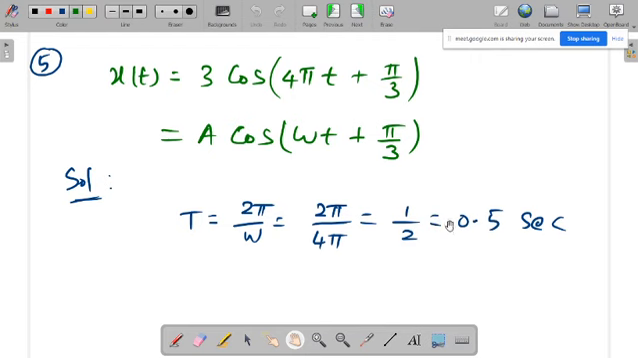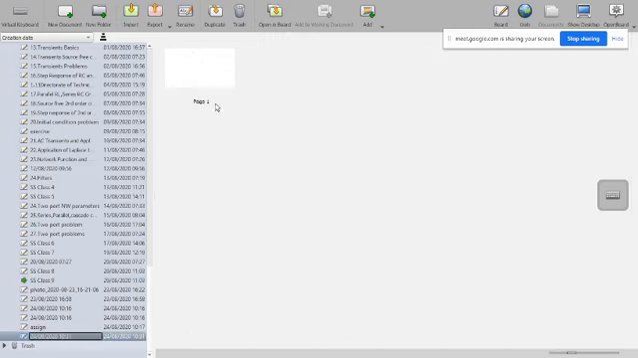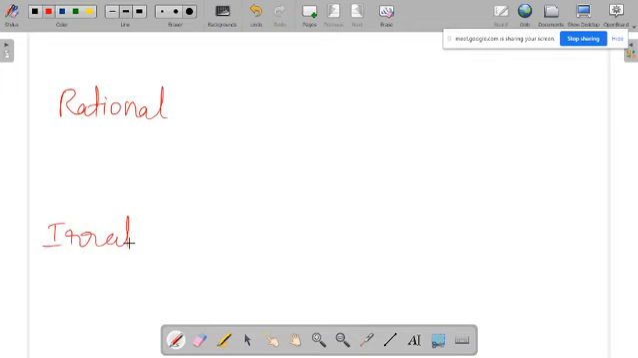I think in the last class we have seen up to this. So we'll continue from this. And before that, we should know what we mean by rational or irrational number. Anybody, any idea? What do you mean by rational or irrational number?